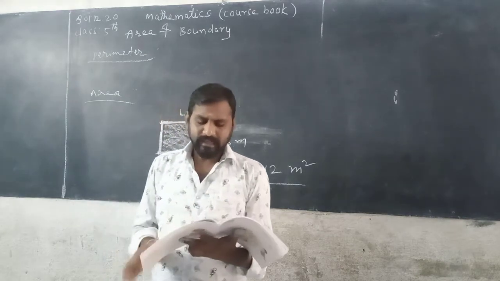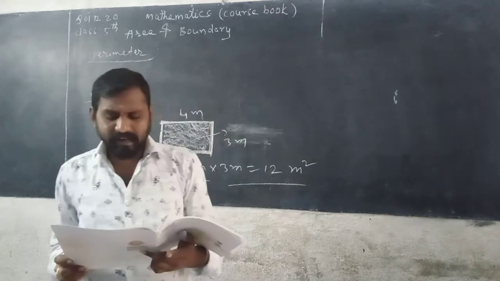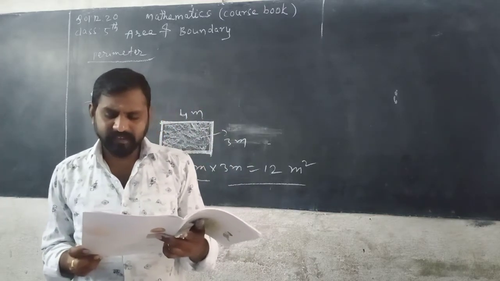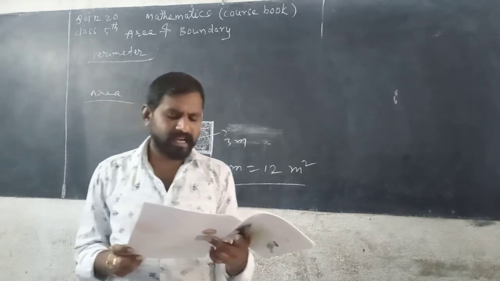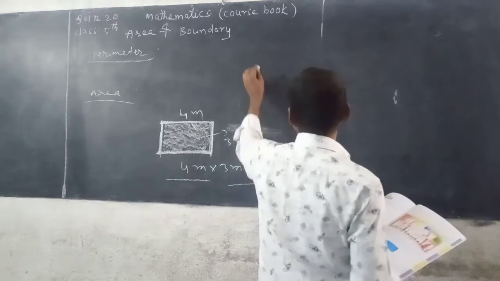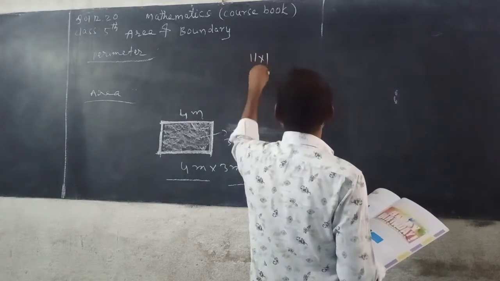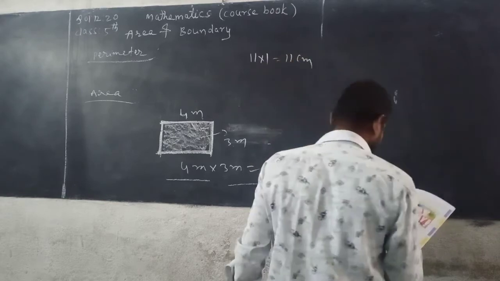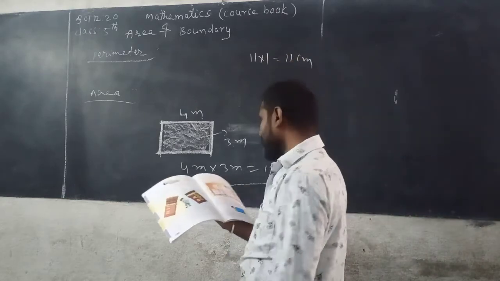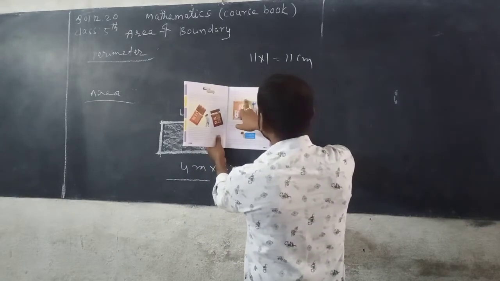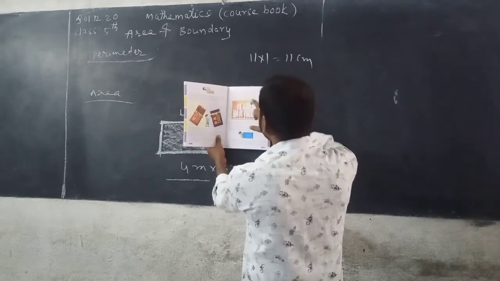See here, the length of each numbered card is 1 centimeter. Such cards have covered the length of the greeting card. So the length is 11 into 1, you can get 11 centimeters. Now 6 squares have covered. This is the length: 1, 2, 3, 4, 5, 6, 7, 8, 9, 10, 11 centimeters.